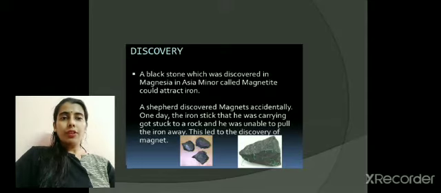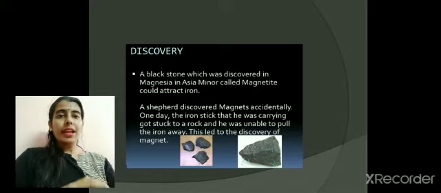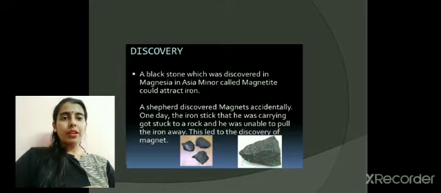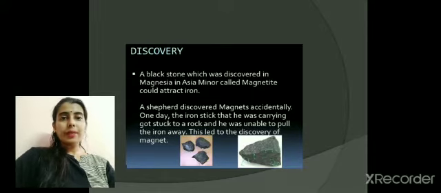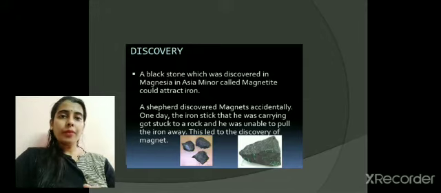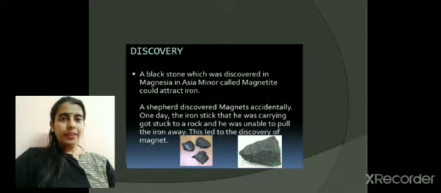Later on, when he was trying to pick that rod up, he felt a force of attraction. His rod got stuck onto a rock and he was unable to pull the iron away. This led to the discovery of magnet. Magnet was discovered with the name of magnetite. What is magnetite? Magnetite is the ore of iron from which magnet is obtained.